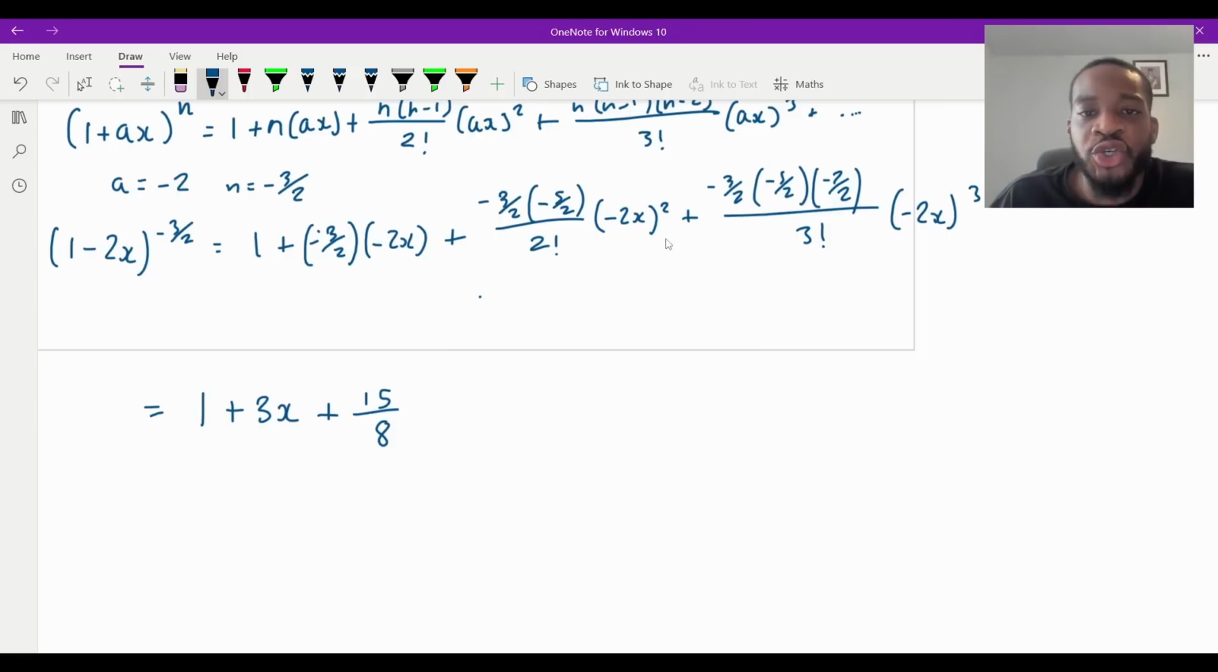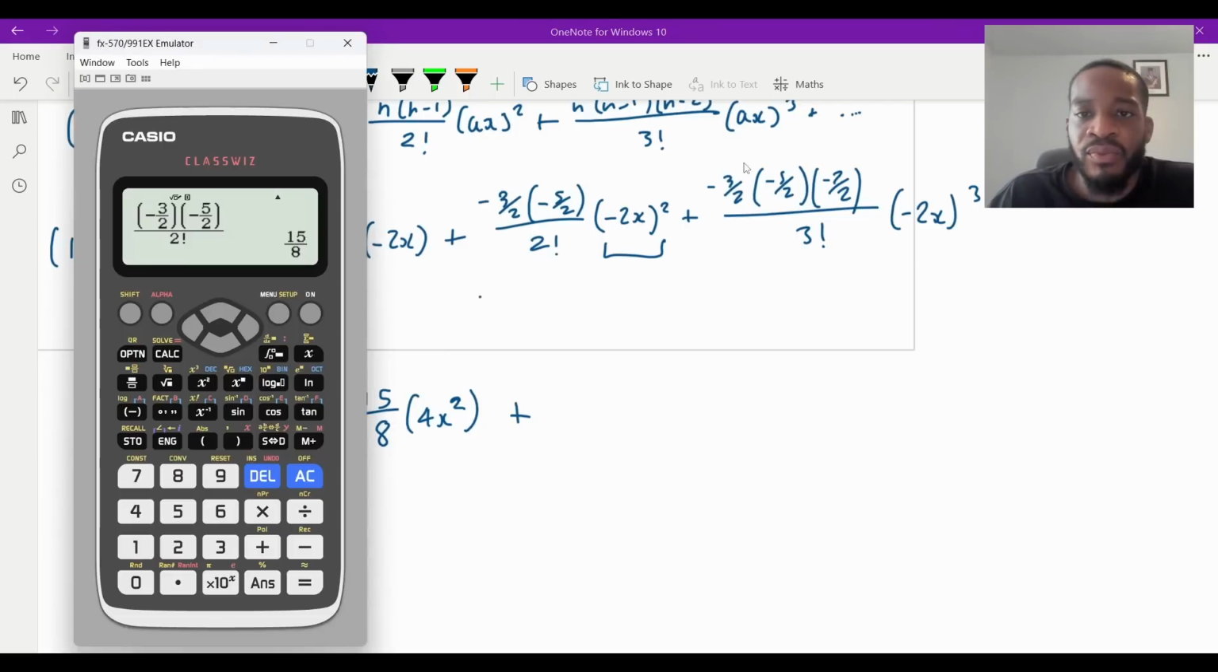And then obviously -2x all squared would be a positive 4x squared, isn't it? 4x all squared. So it'll be like that. So I've just expanded this one. This is positive 4x squared. And then the next term we're going to do is going to be this one here.